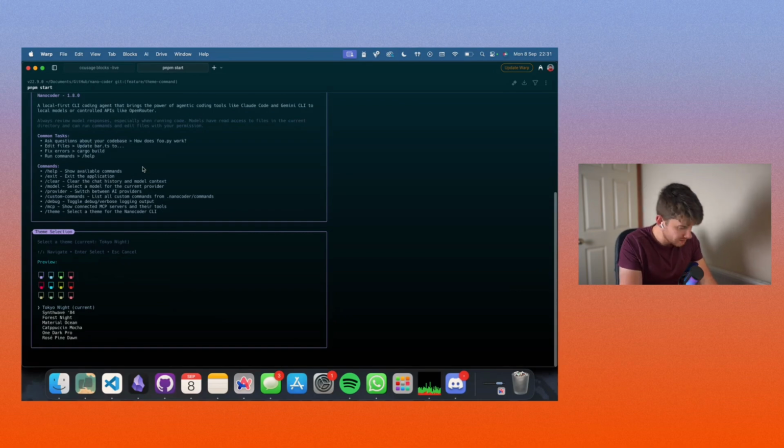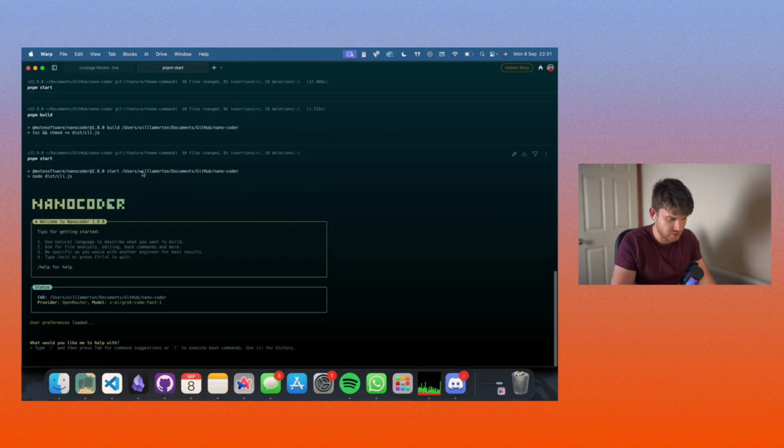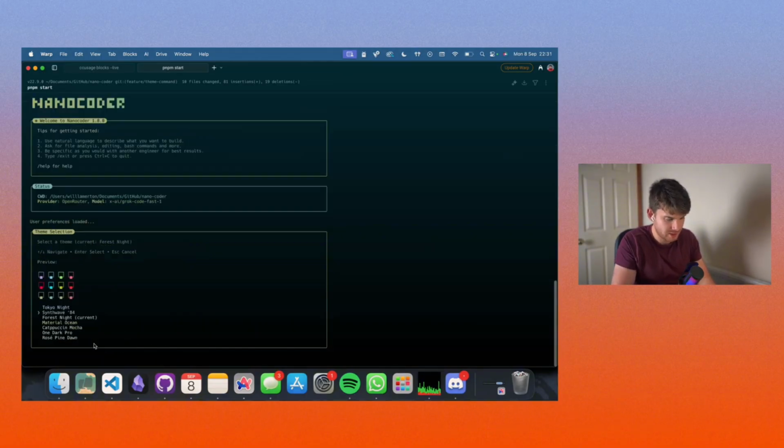Whoa, okay. The previews don't update. That works though. So there's several issues here. It doesn't show the current theme in the status like it said in the plan, so it hasn't followed that. Second of all, when I go theme here, it doesn't update the preview.